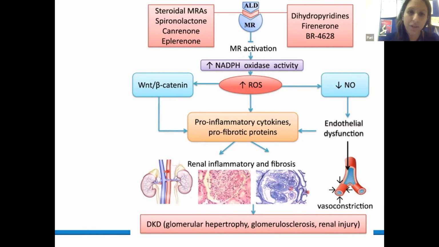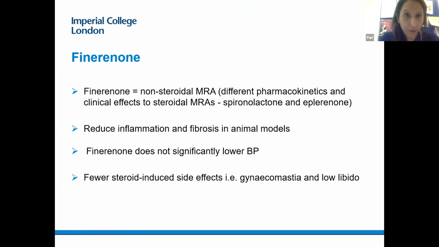And that in turn drives chronic kidney disease, with the glomerular hypertrophy as well as the glomerular sclerosis that is commonly seen on biopsy in people with CKD. So, Finerenone.